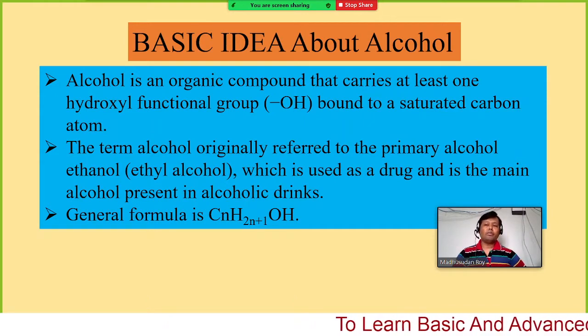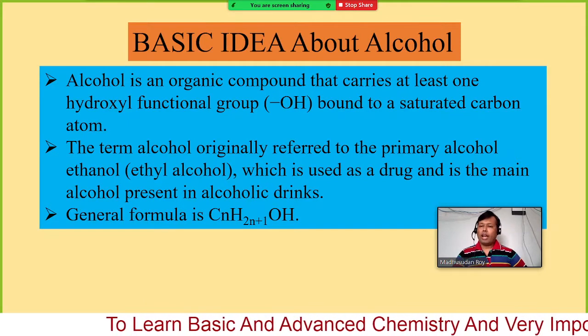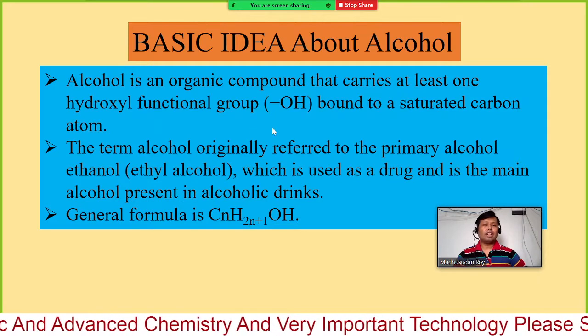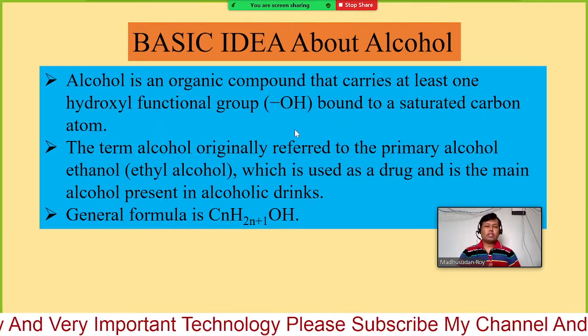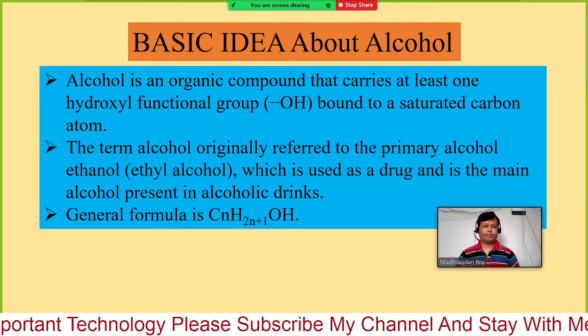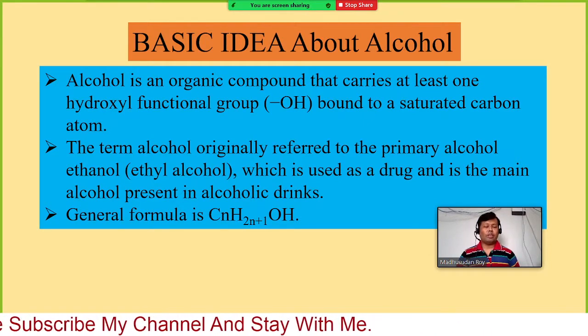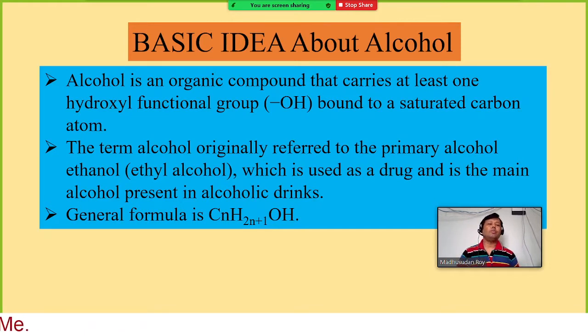If the 4 valencies are occupied by hydrogen or other carbon atoms, then that carbon is considered saturated. It should be single bonded carbon. It should not have a double bond or triple bond, that means no multiple bonds. Then it can be considered saturated. It can be a cyclic compound, however it should not have double bonds.